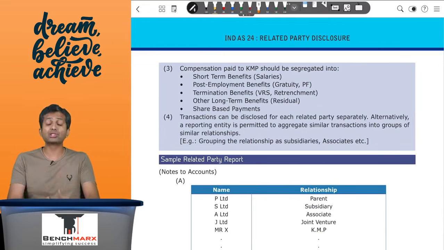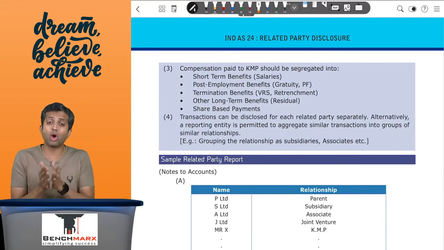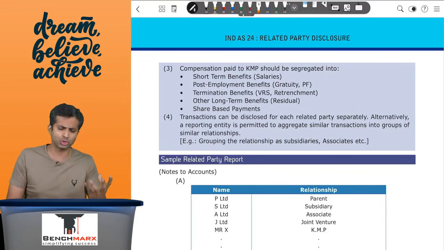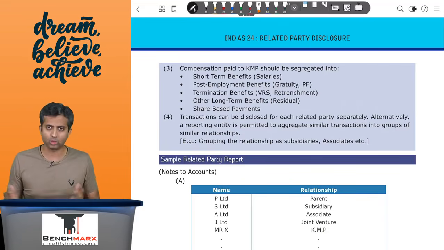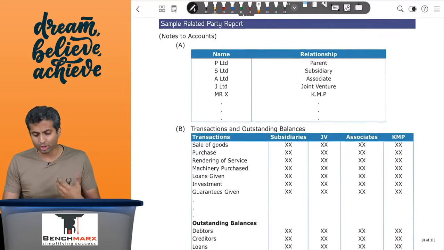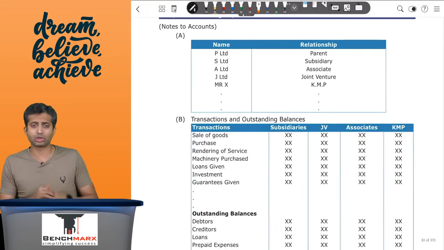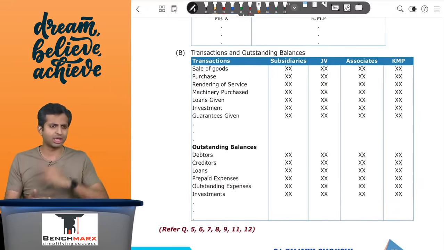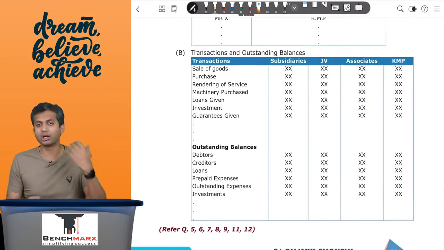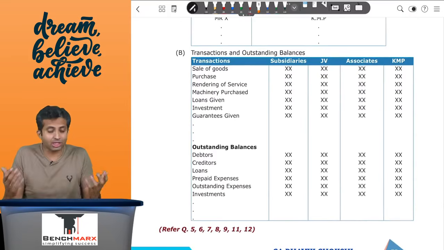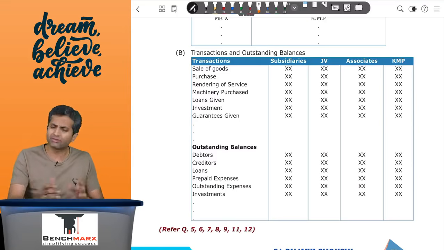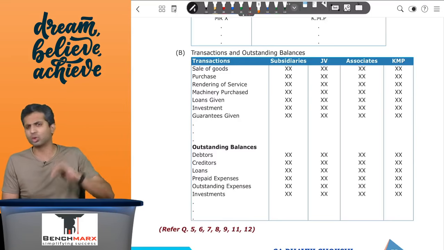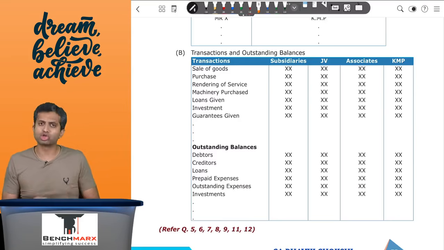Next, if possible, you will try to disclose the transactions with each related party separately. However, in case a company has multiple related parties, then the law allows you to aggregate these transactions into broadly similar nature, like transactions with subsidiaries, associates, joint ventures, and so on. In the related party report, what you will disclose, as we said, first is the name and nature of relationships, and then the nature of transactions and outstanding balances. Transactions can be like sales, purchases, interest income, interest expenses, even transactions which may be off the balance sheet like guarantees given. All of these will be disclosed. Apart from that, outstanding balances like debtors, creditors, loans given, loans taken, etc. will also require disclosure.